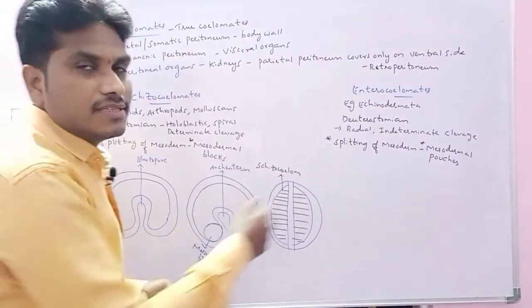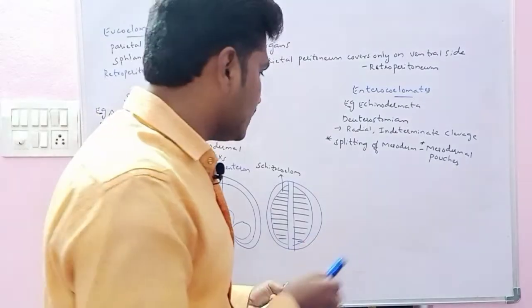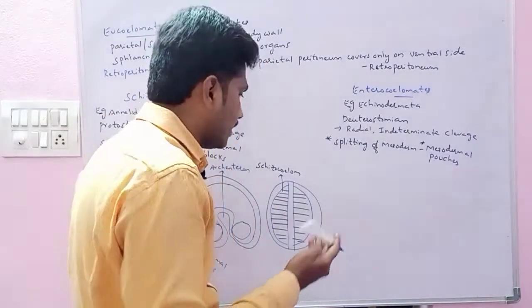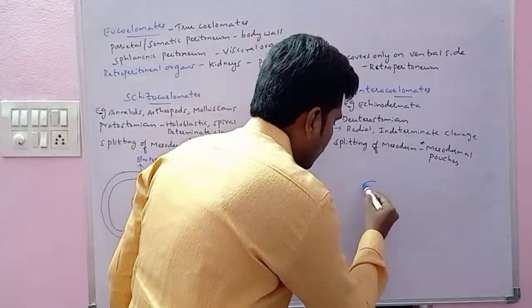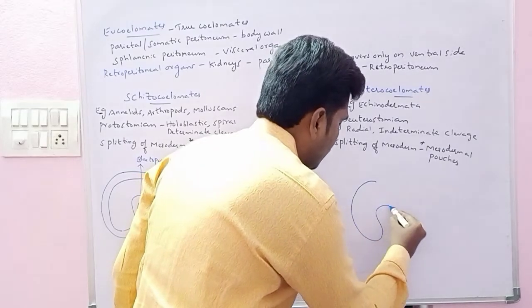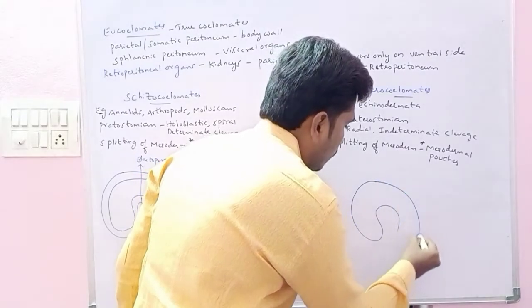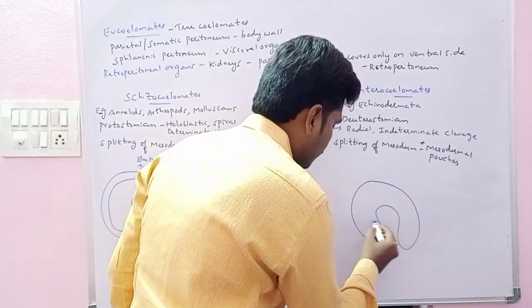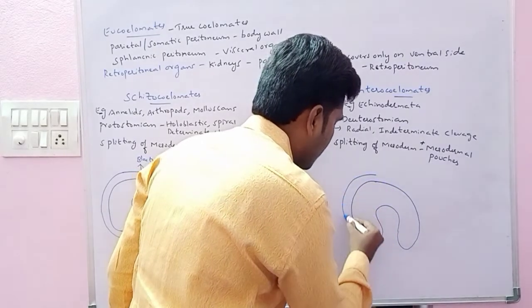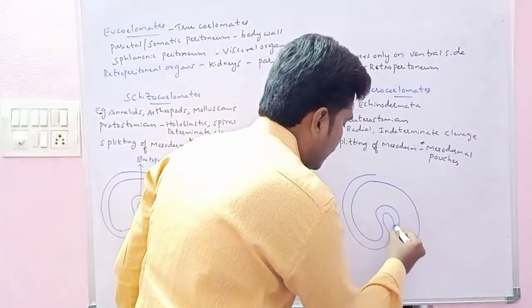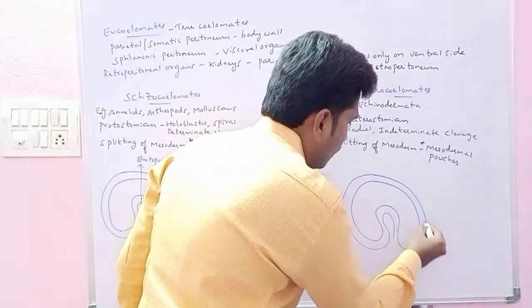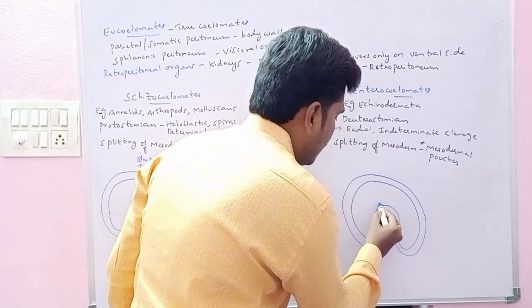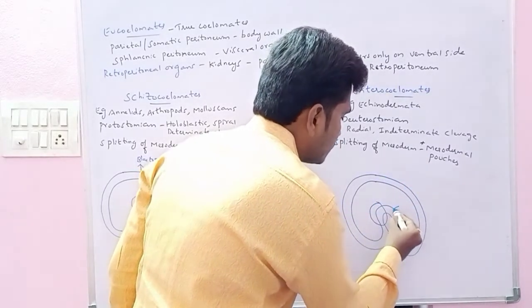The same process takes place here. I am not drawing the first step, I am directly drawing the second step. What is happening here? The mesodermal pouches are formed here.